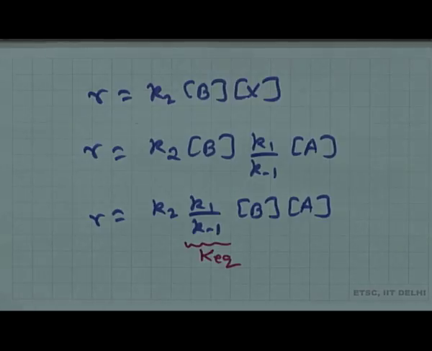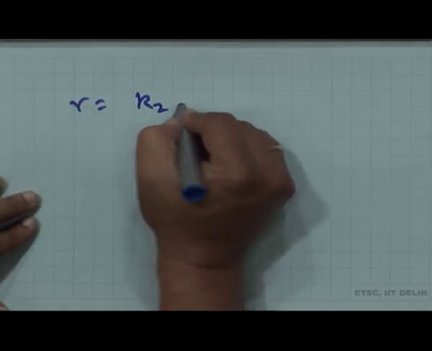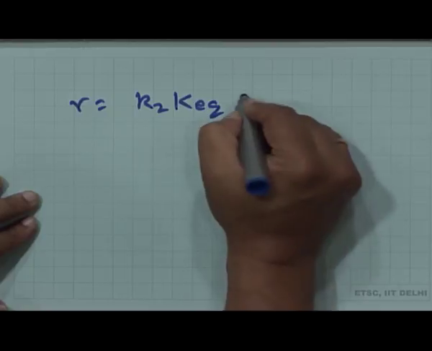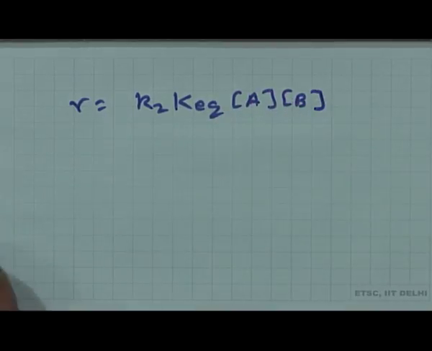So the other form is R equal to K2 K equilibrium concentration of A concentration of B.